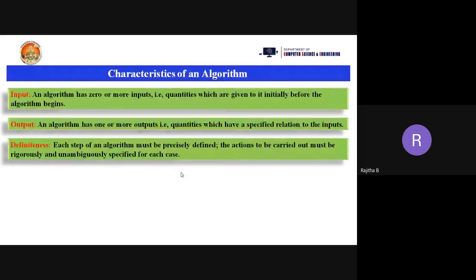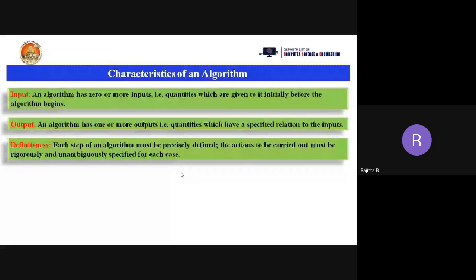So each step of an algorithm must be precisely defined, and the actions to be carried out must be rigorous and unambiguous. Unambiguous means without ambiguity. Ambiguous means there is confusion. So we need to eliminate that ambiguity when we are writing the algorithm. This is the third characteristic of an algorithm.